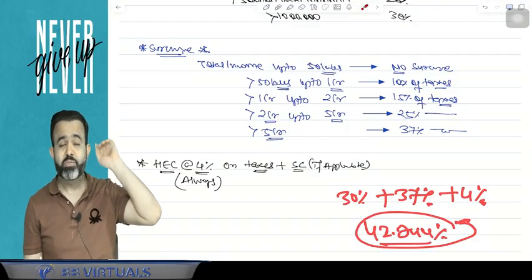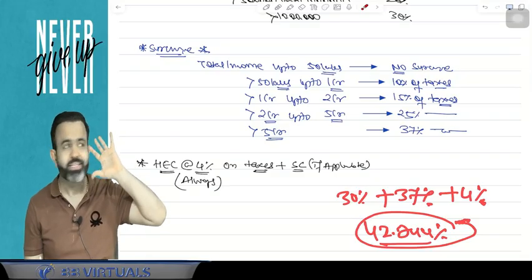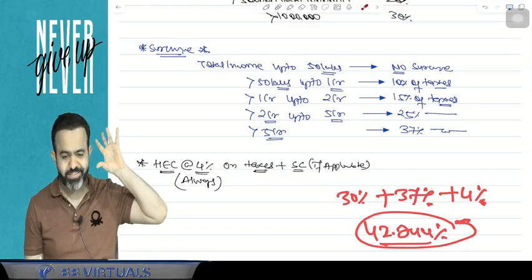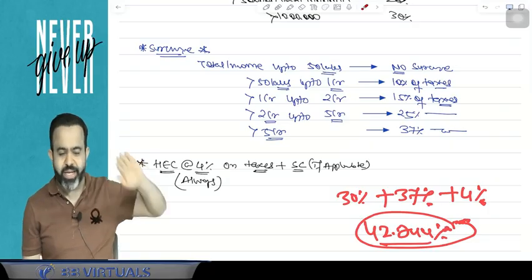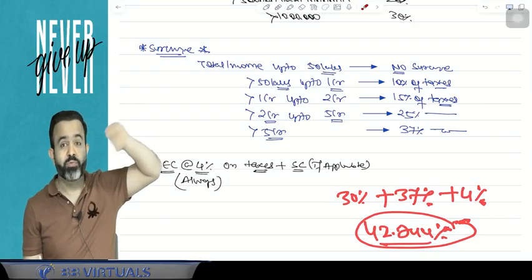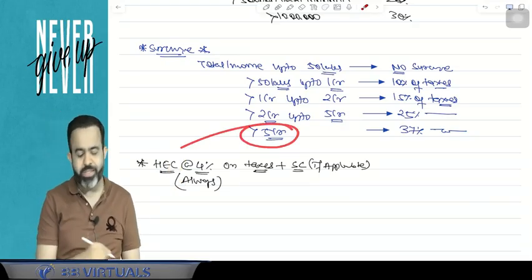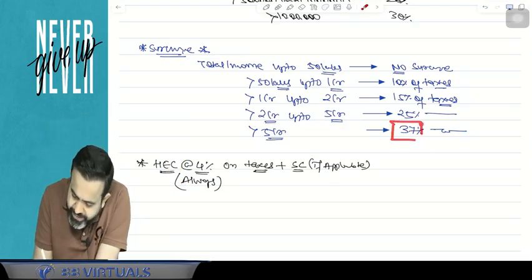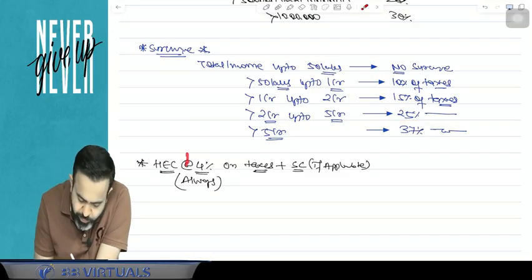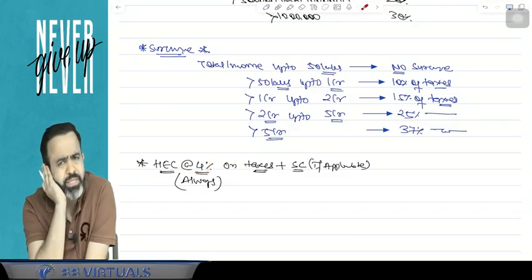So you know that government is very chalak. So what they are doing, they are not directly increasing the slab rate, saying okay, you have to pay the 43% tax rate. Through the surcharge, if anyone is earning more than 5 crore rupees, then on his taxes, 37% will be surcharge, and 4% health and education cess is always applicable.